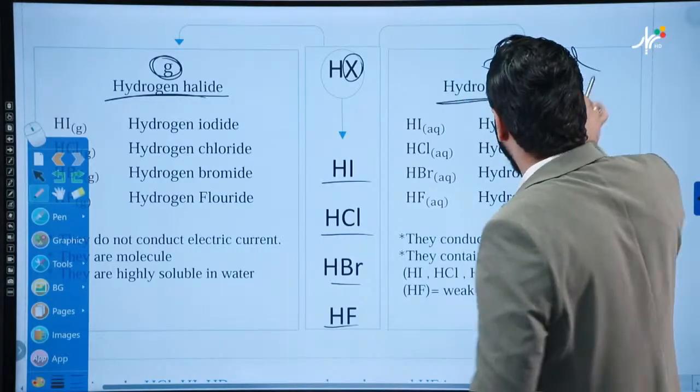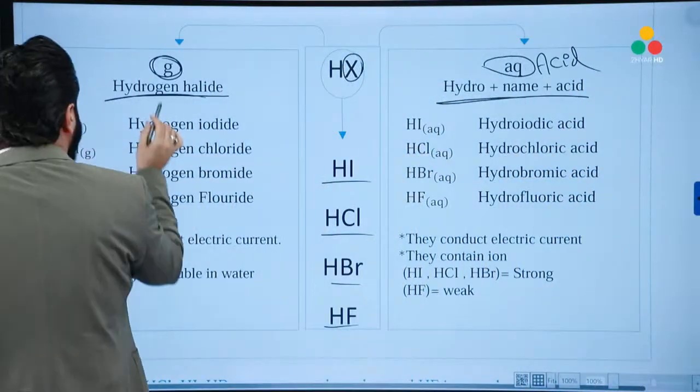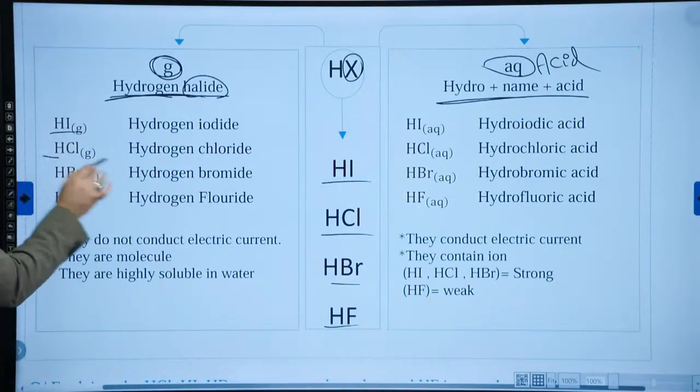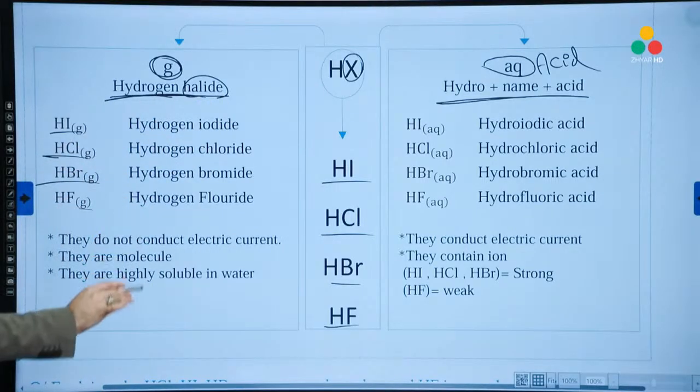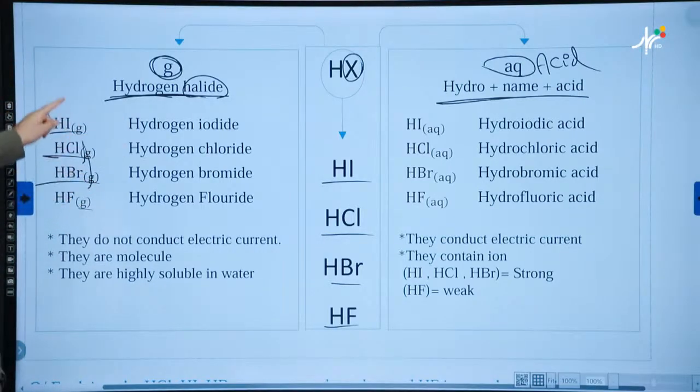Okay, I'll correct the naming system here. Hydrogen halides means hydrogen plus halogens: HI, HCl, HBr, HF. If they are in the gas state, we will say hydrogen iodide, hydrogen chloride, hydrogen bromide,